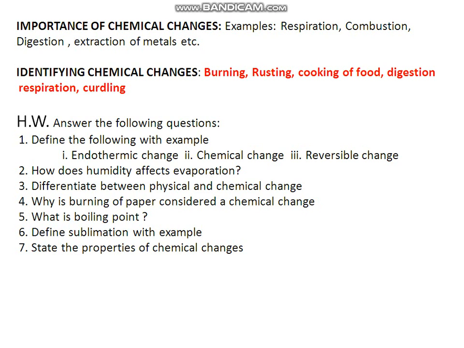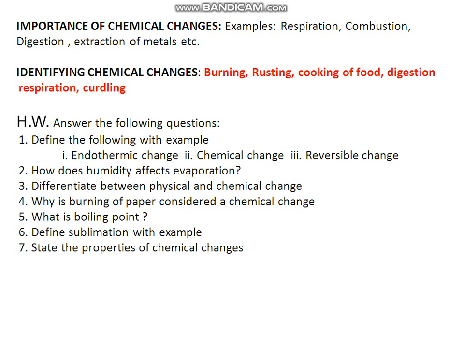For example, respiration. In respiration, the glucose molecule is oxidized in the presence of oxygen to form carbon dioxide and water vapor. So you can easily understand that the properties and composition of carbon dioxide and water vapor are completely different from those of carbohydrate and oxygen. So new substances are formed and we cannot get back the previous substances. So it is a kind of chemical change.